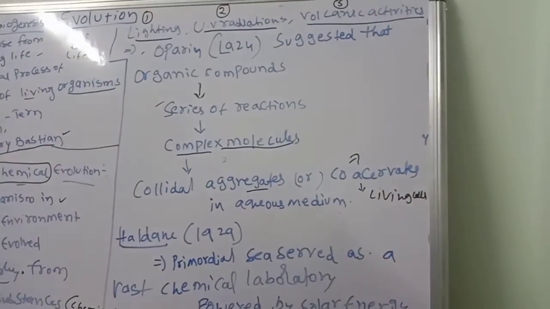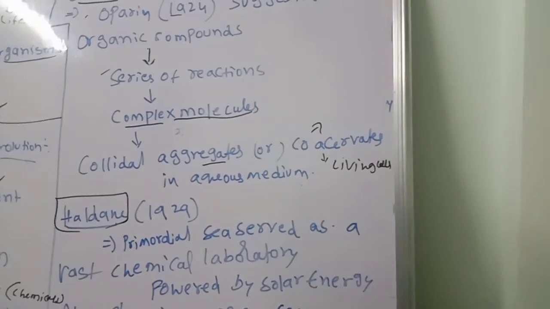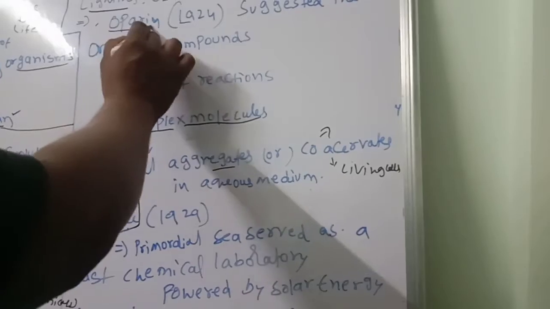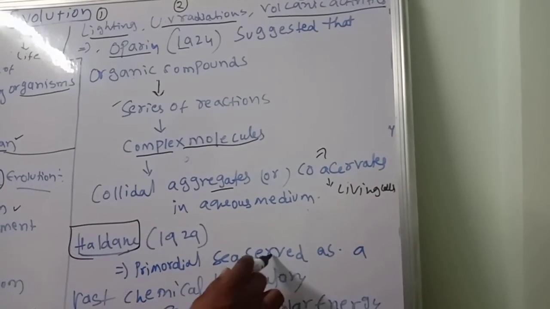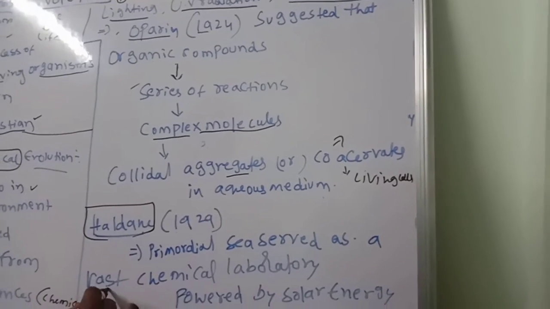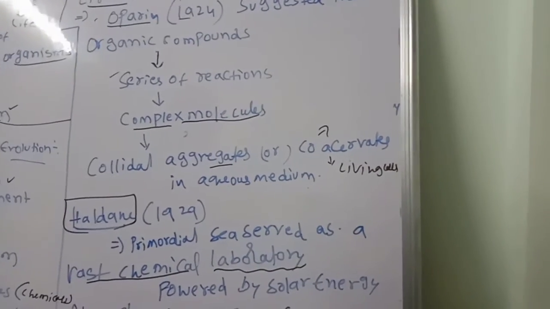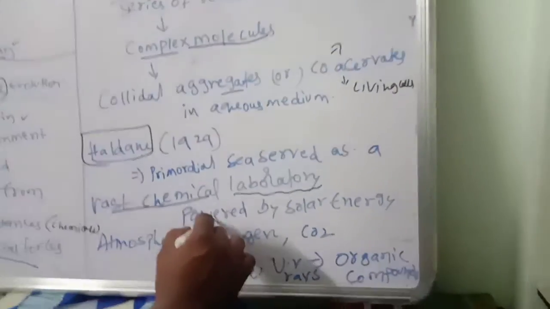One more scientist came to do research on the same concept: Haldane in 1929. You remember these years: Oparin 1924, Haldane 1929. He said the primordial sea served as a vast chemical laboratory. Just now I said, so many chemicals, like a chemical laboratory, and powered by what?